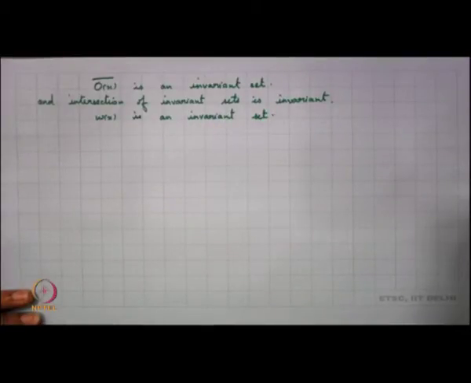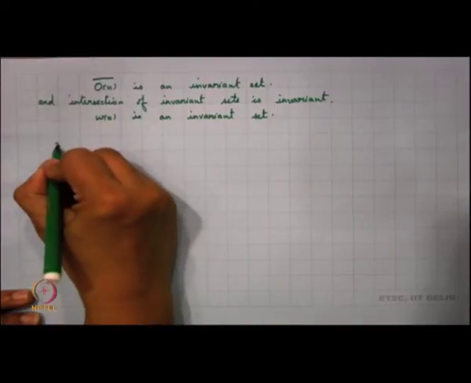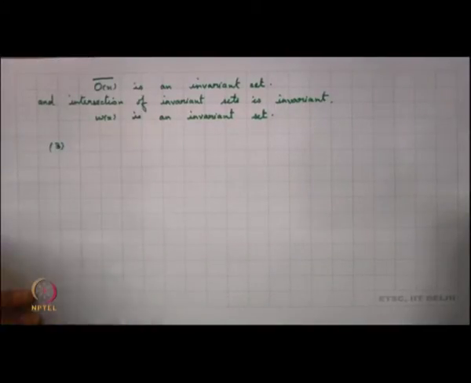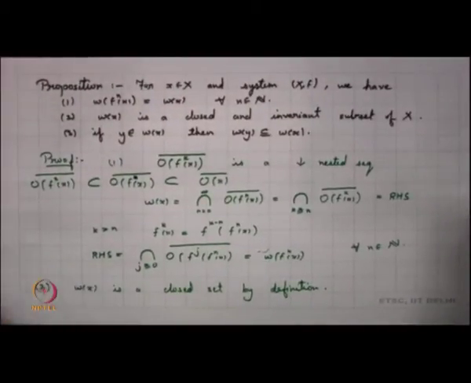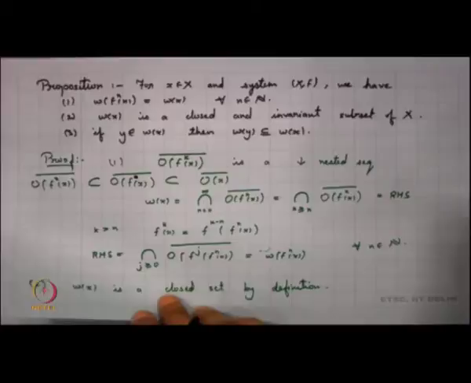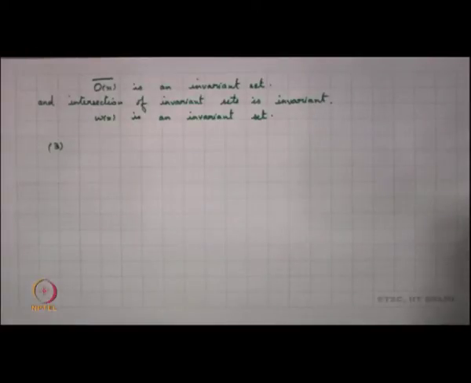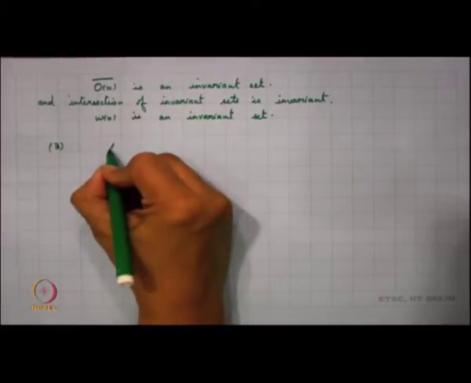We look into the third part. Now, the third part, if we recall, was: what happens if y is a point in the omega limit set, in the limit set basically, then the limit set of y is a subset of the limit set of x. So, let me take A to be a closed invariant set.